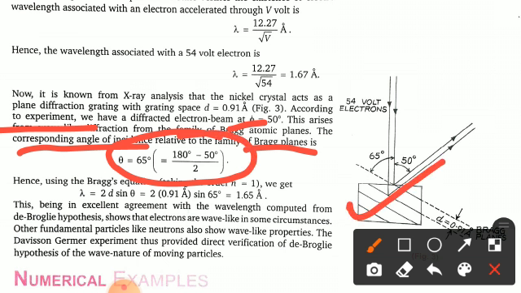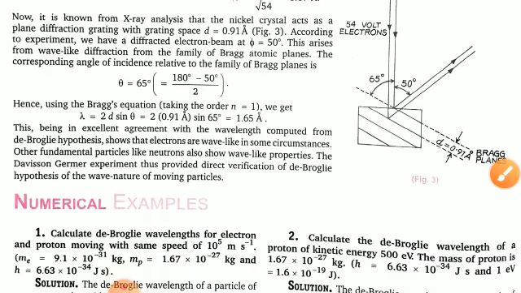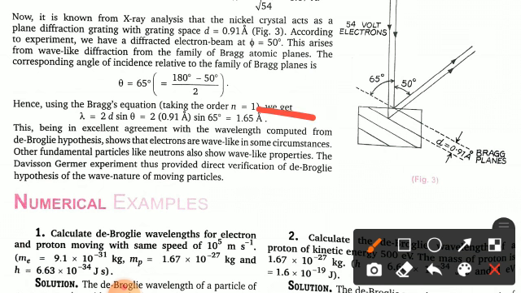Fine. So hence using the Bragg equation, taking the order n equals 1, we get lambda equals 2d sin theta. This is the Bragg equation, and here you can put the value of the spacing d, which is 0.91 angstrom, and in place of theta you can write 65 degrees. So finally the value comes out to be 1.65 angstrom.